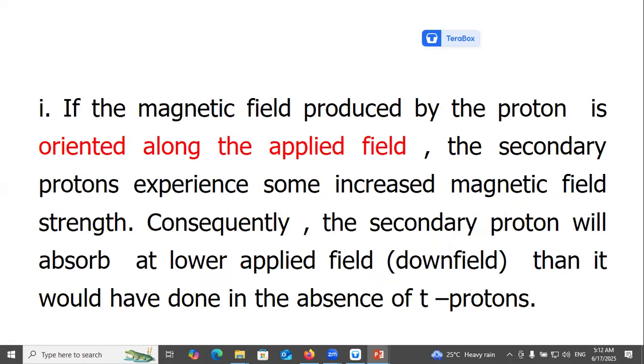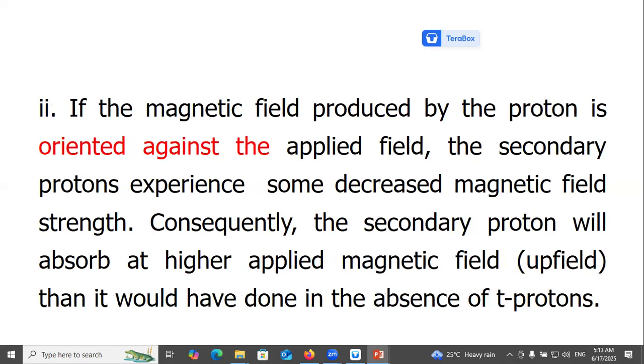If the magnetic field produced by the proton is oriented along the applied field, the secondary protons experience some increased magnetic field strength. Consequently, the secondary proton will absorb at lower applied field, downfield, than it would have in the absence of tertiary protons.